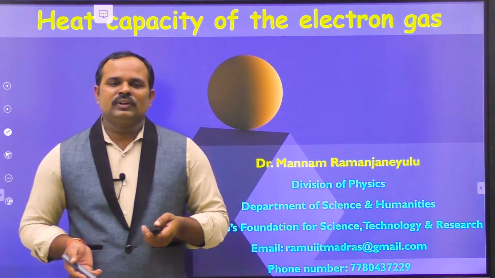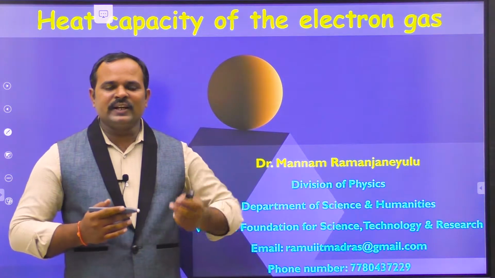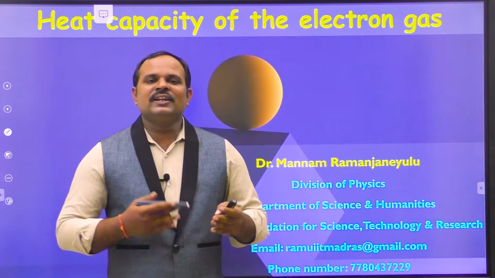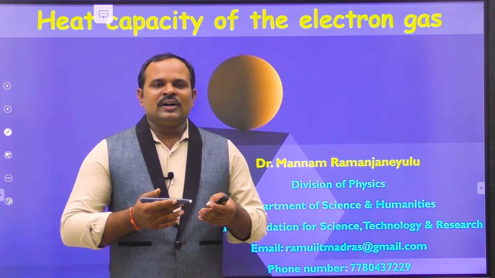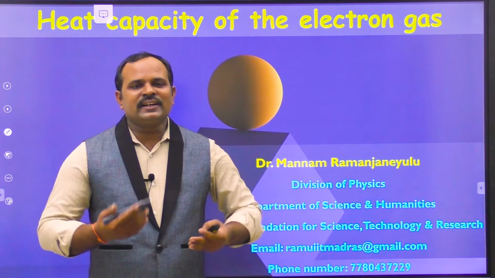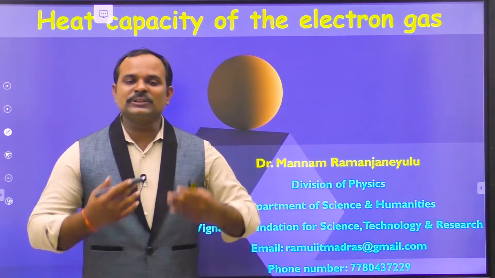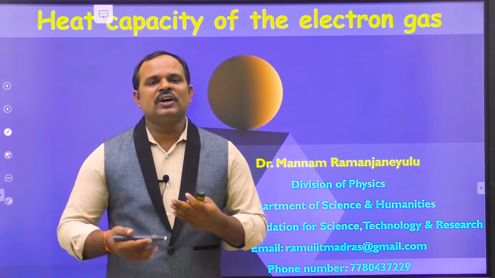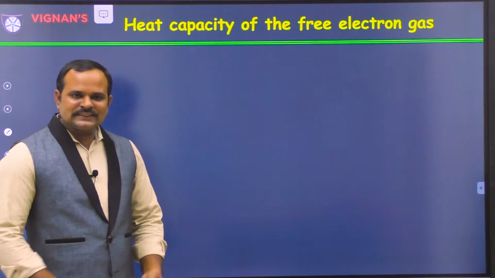So in this one, I will be discussing first what the heat capacity and the specific heat of solids are, and what classical free electron theory explains about the specific heat of solids, where it actually fails, and how this failure is corrected in the quantum free electron theory, and how quantum free electron theory successfully explains the specific heat of solids, that is, the electronic contribution of specific heat of solids. Let us start. So first, what is the heat capacity?